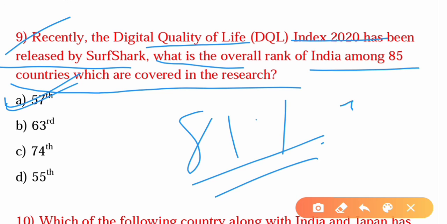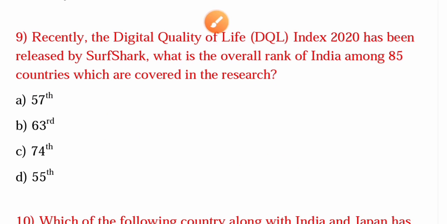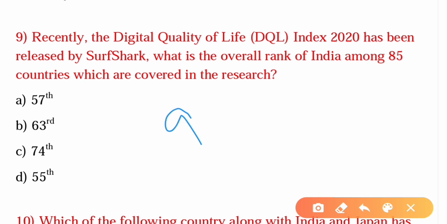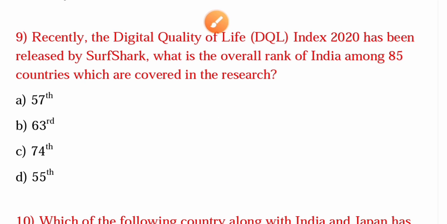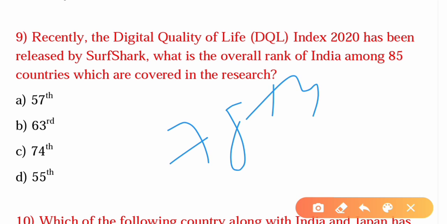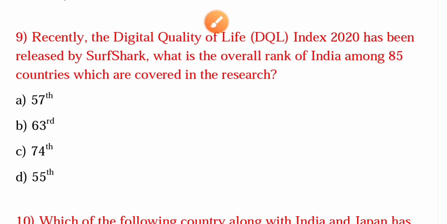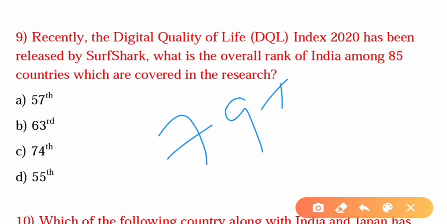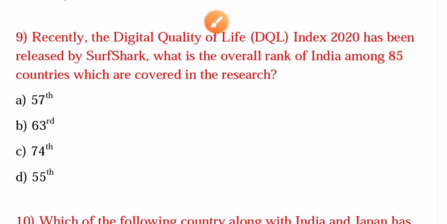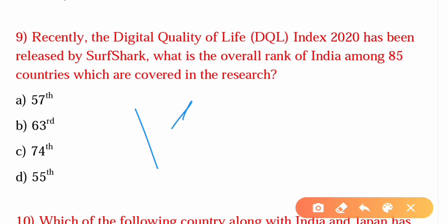So the overall rank of India is 57th, and in the category of internet affordability, India has been ranked ninth. In the category of internet quality, India has been ranked 78th. In the category of electronic infrastructure, it has been ranked 79th. In the category of electronic security, it has been ranked 57th. And lastly, in the category of electronic government, it has been ranked 15th.